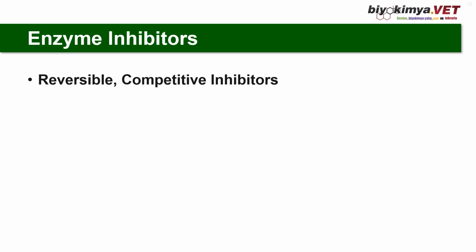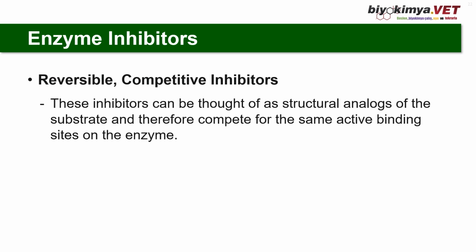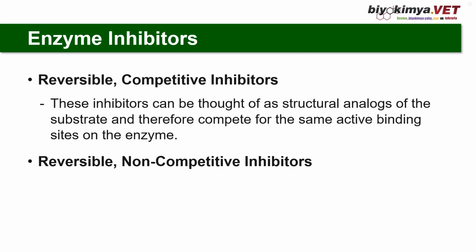Reversible competitive inhibitors. These inhibitors can be thought of as structural analogs of the substrate and therefore compete for the same active binding sites on the enzymes. This is why they are competitive. And because of this competition, the effect of the competitive inhibitor can be overcome if sufficient substrate is provided.